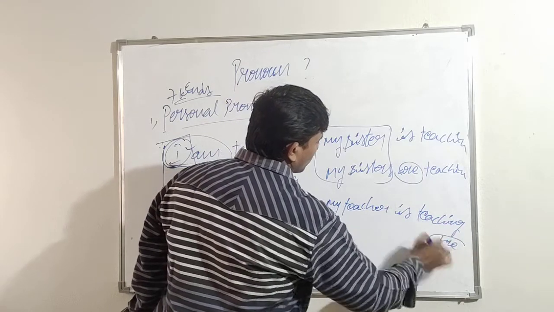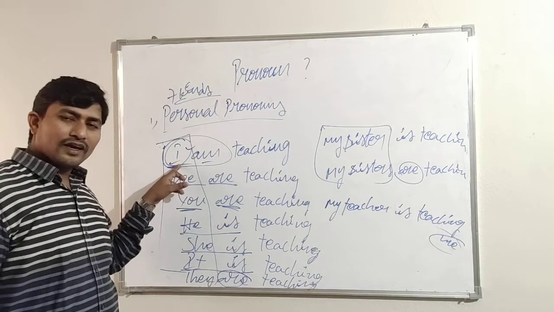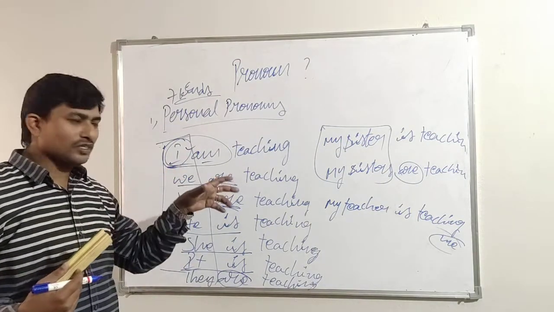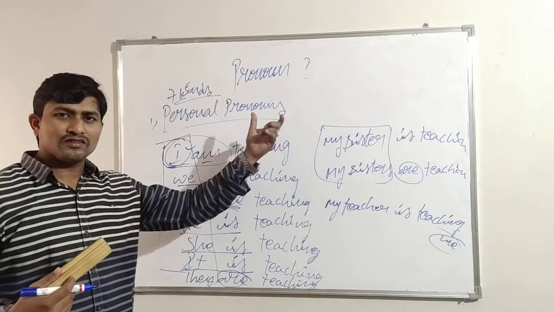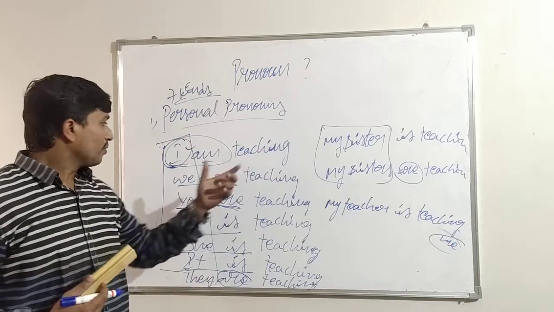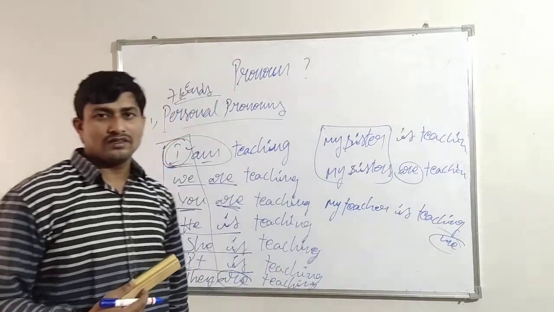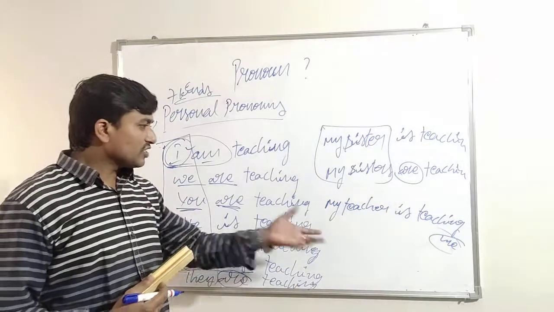What does this mean? I am teaching someone. Okay, here the object is not visible. It is hidden. But see here, my teacher is teaching me. Here the object is visible. It appears very clearly.